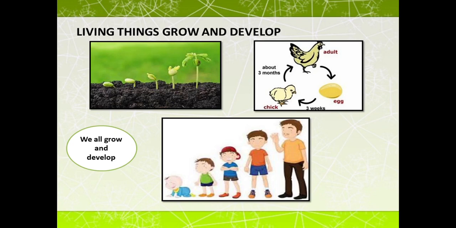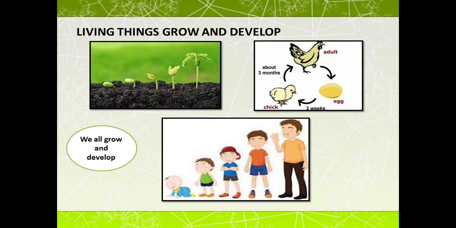So plants, their growth is unlimited. They grow continuously throughout their life. On the other hand, you can see here the picture of the life cycle of the hen, where the egg after 3 weeks changes into a chick, and after 3 months it becomes an adult. So after the adult hen, no further growth is there.